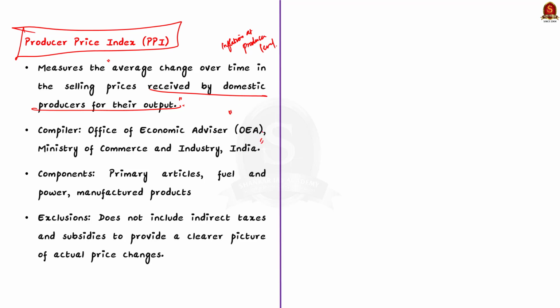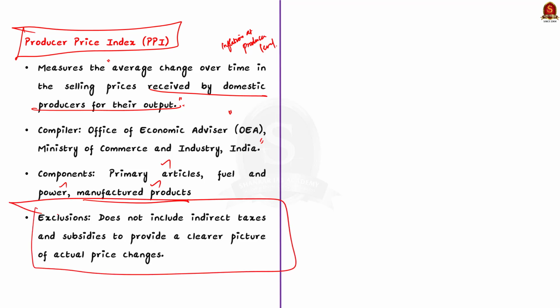See, PPI is divided into primary articles like food and minerals, fuel and power, and manufactured products, etc. Services related to these sectors like transportation and communication will also be covered under PPI. Know that PPI does not include indirect tax and subsidies to provide a clearer picture of the actual price changes which is affecting the producers.